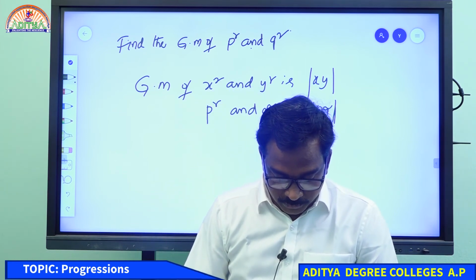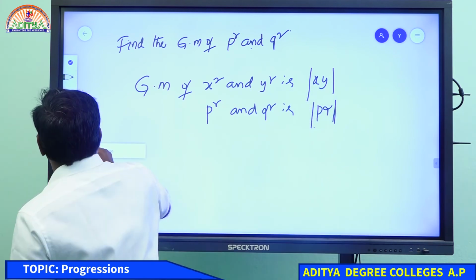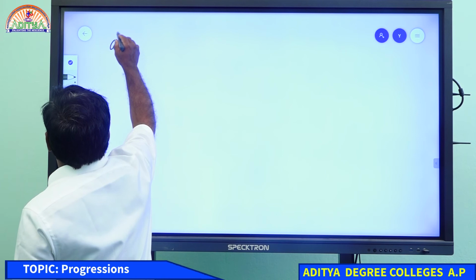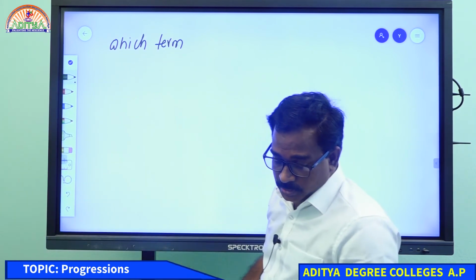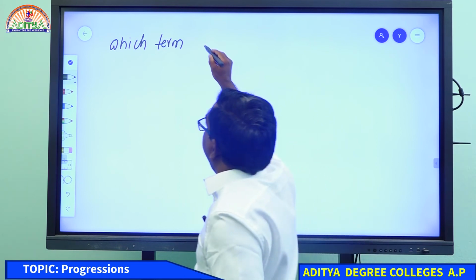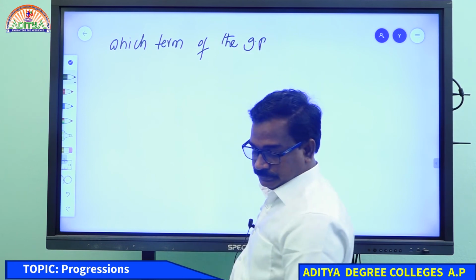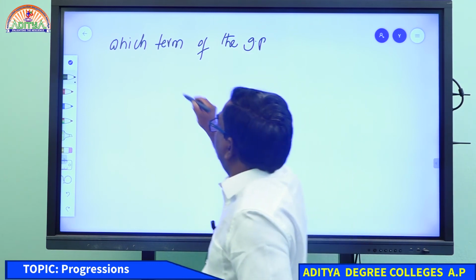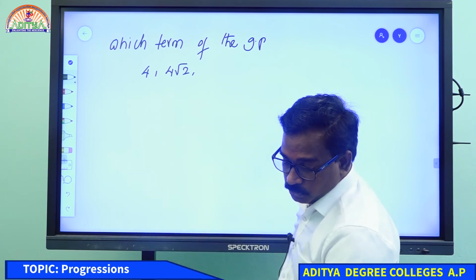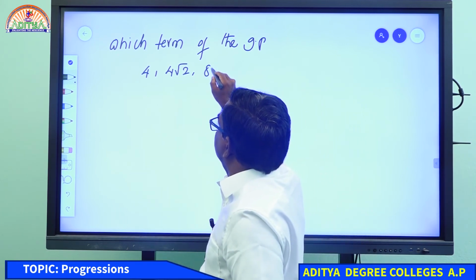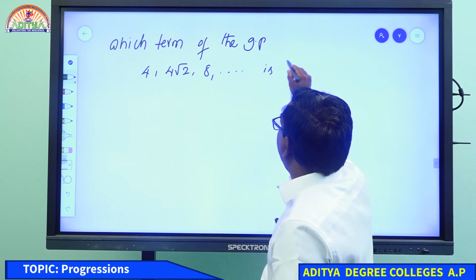One more example I'll give. Which term of the GP 4, 4 root 2, 8 and so on is 64 root 2?